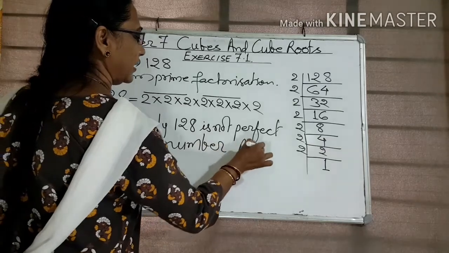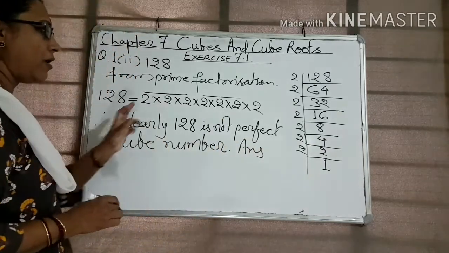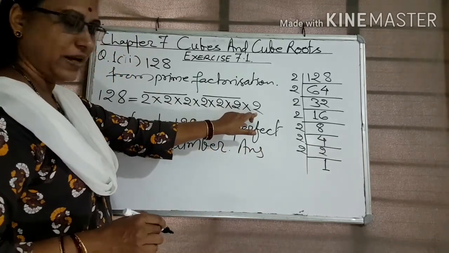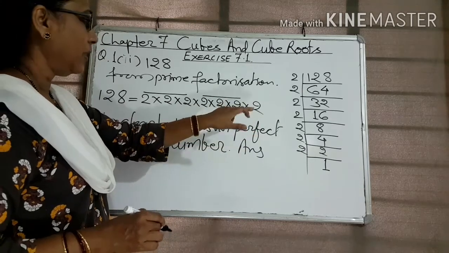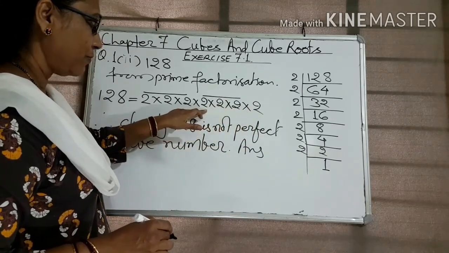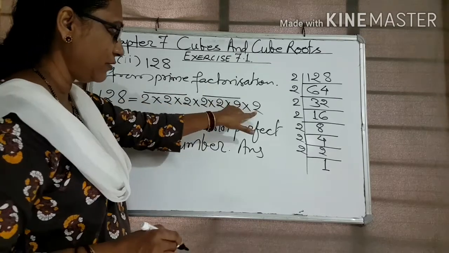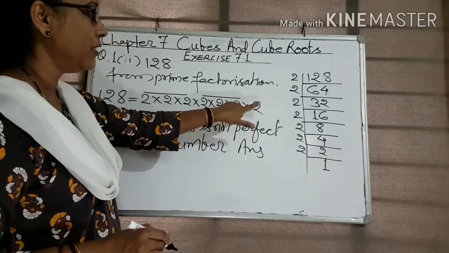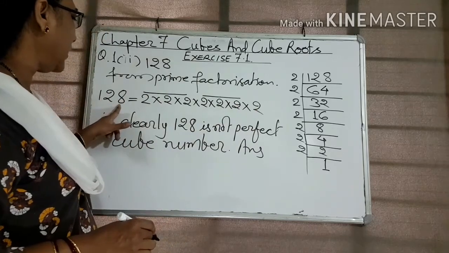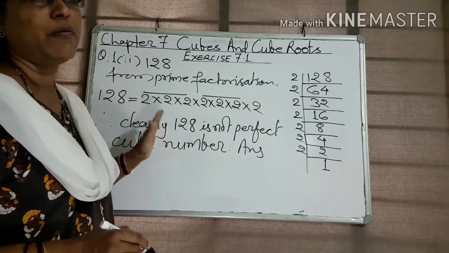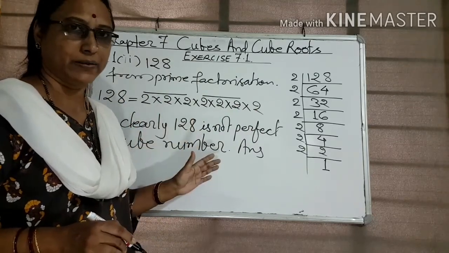This is our answer, because one 2 is left here. 2 comes 3 times, 2 comes 3 times, but one 2 is left here. So 128 is not a perfect cube number.